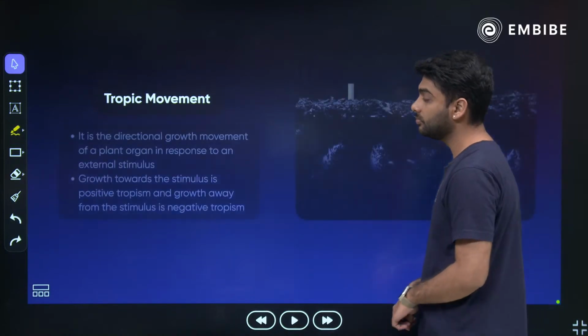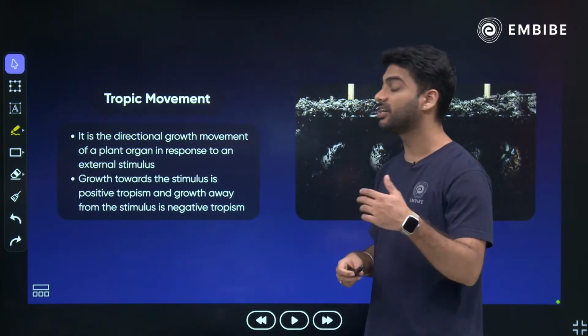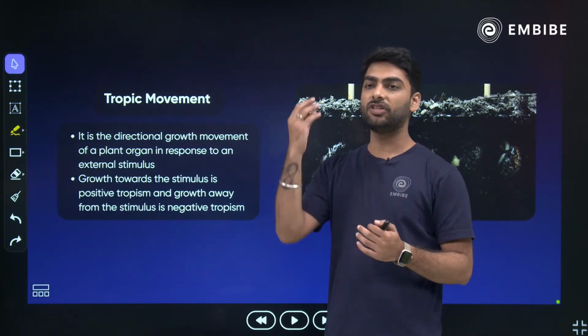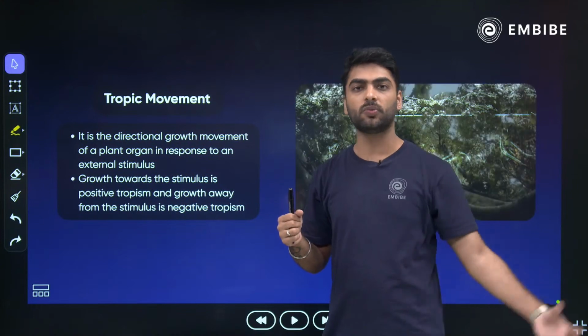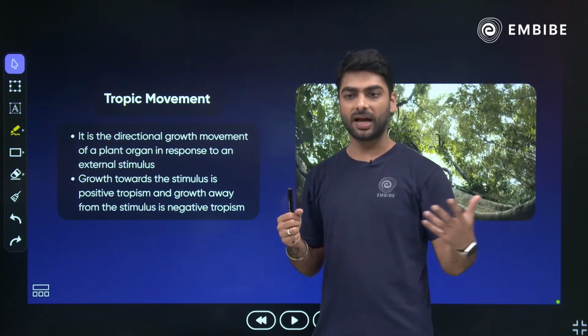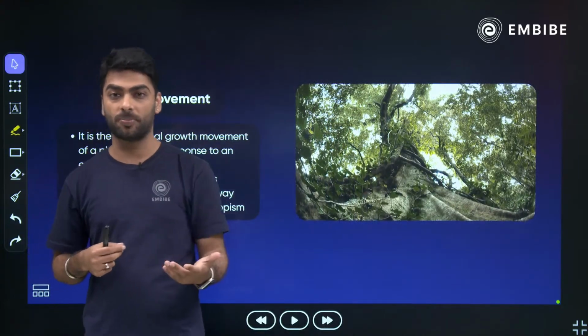Then tropic movements is the directional growth movement of a plant in response to a stimulus. Like if the shoot is going towards light, it is phototropism. If the root is going towards water, it is hydrotropism, right? When a plant reacts to a touch, that is chemotropism.